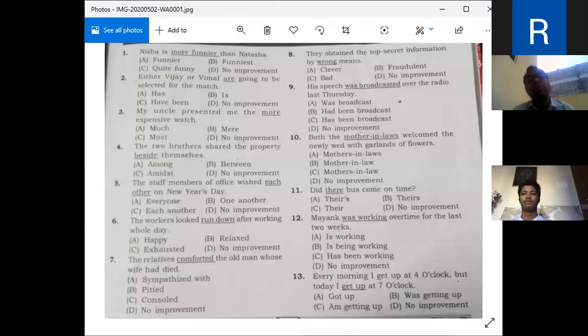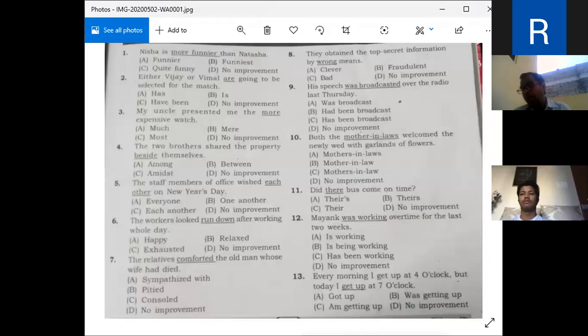Some of the time the underlined part can be right. There may not be any mistake. In that case you have to go to choice D, no improvement. That means the statement is correct and does not need to be corrected.